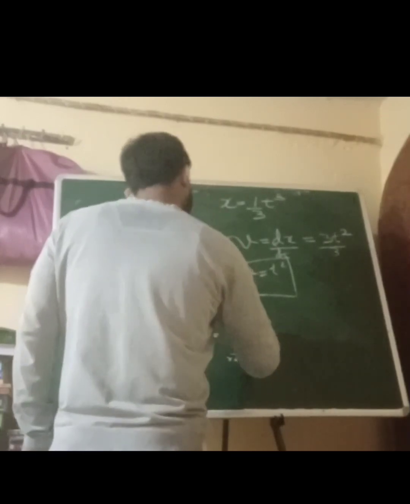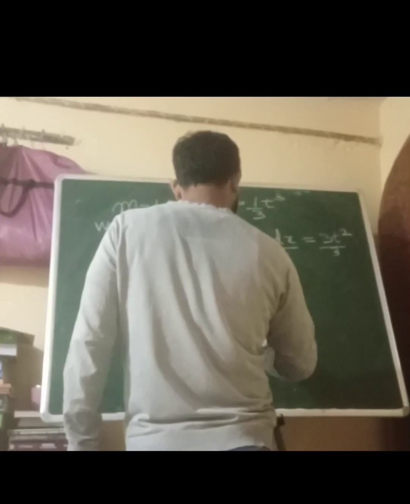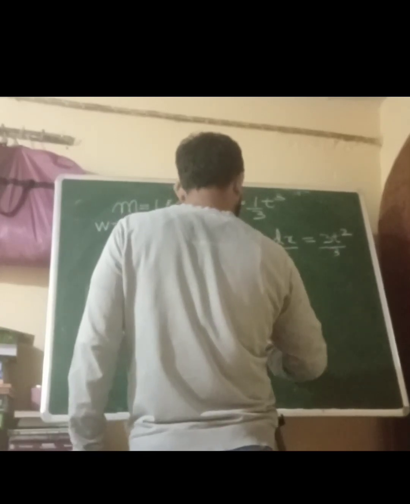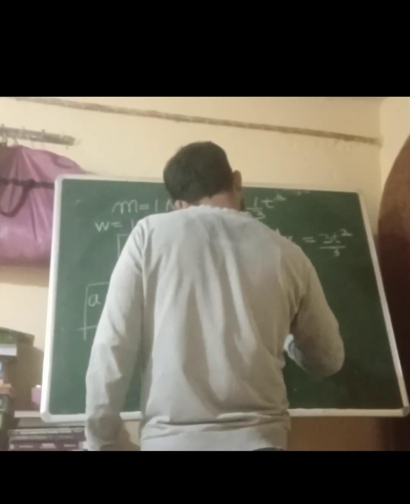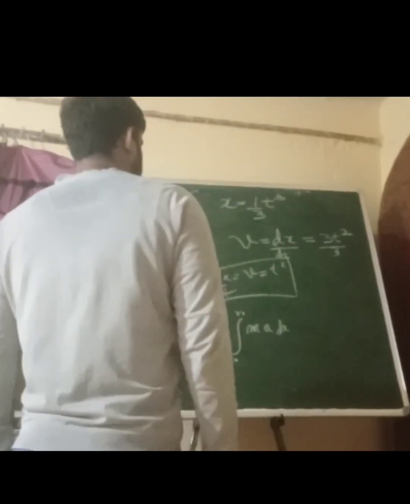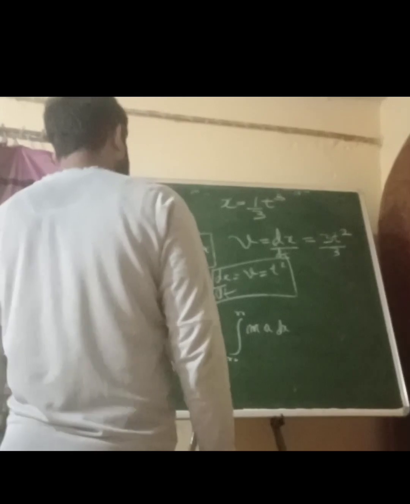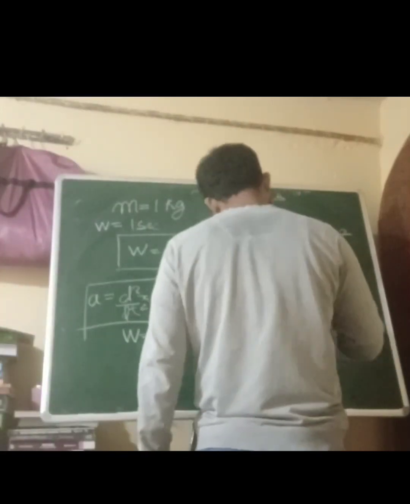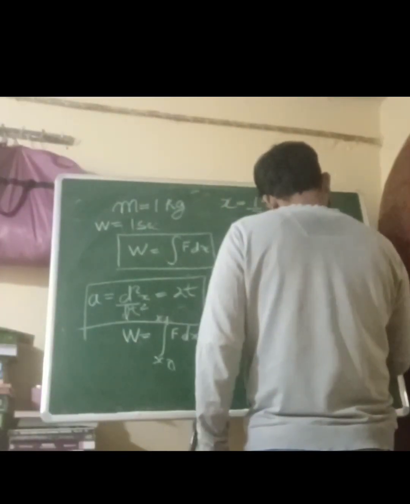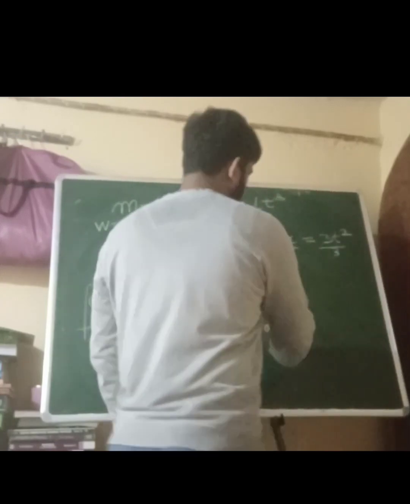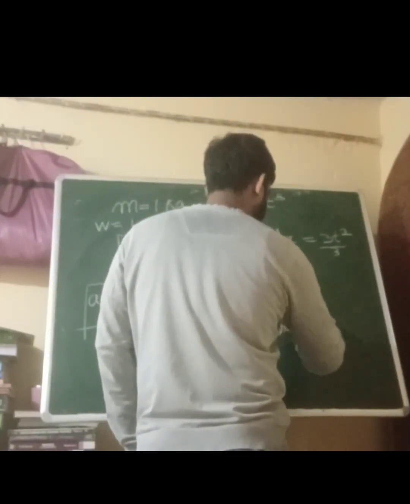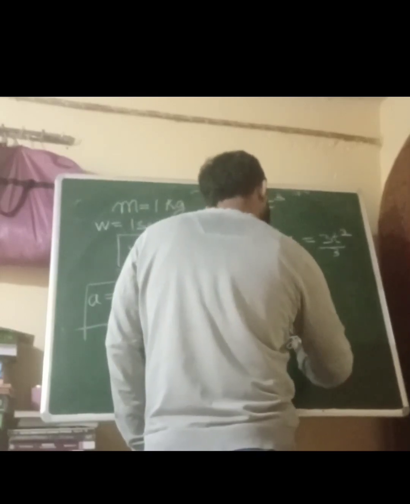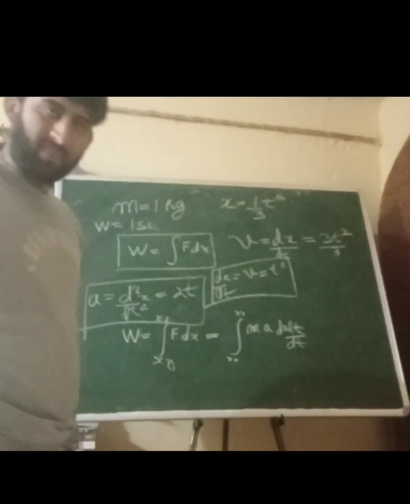So F is equal to ma, right? Ma into dx. Okay, now what we are going to do is, let's multiply it and divide it by dt.